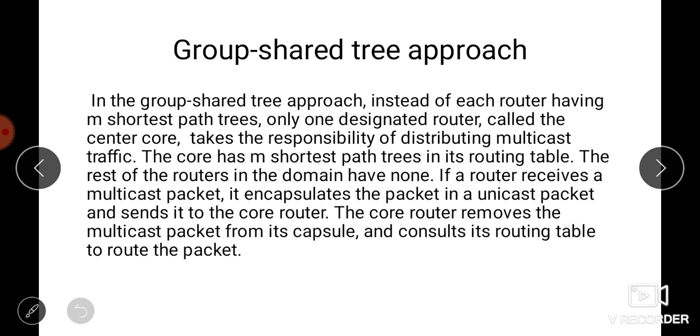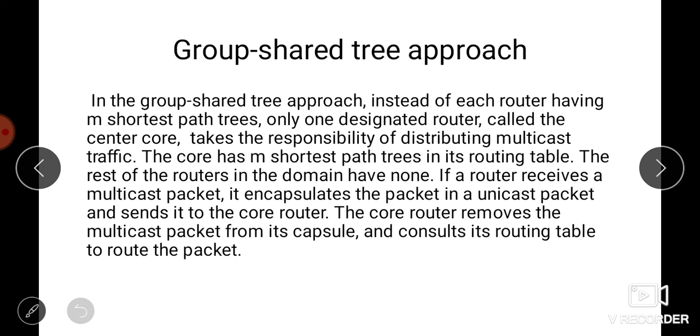In group shared tree approach, instead of each router having m shortest path trees, only one designated router, known as the center core, takes the responsibility of distributing multicast traffic. The core has m shortest path trees in its routing table. The rest of the routers in the domain have none.